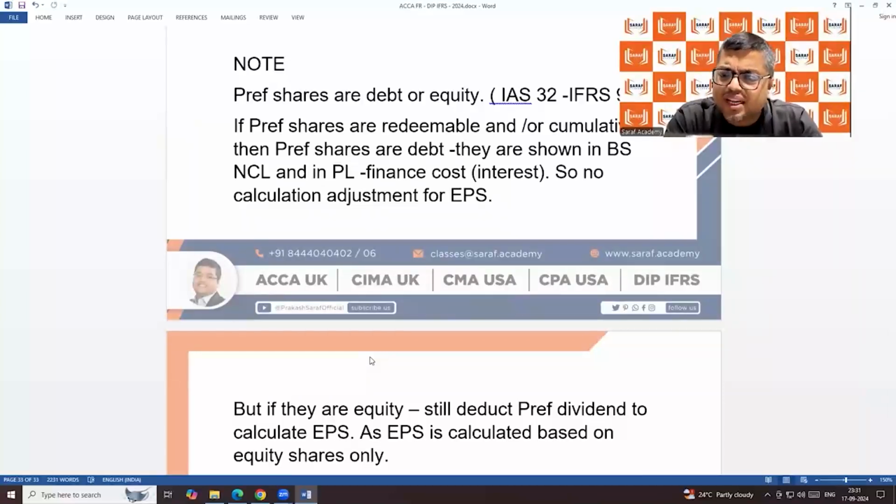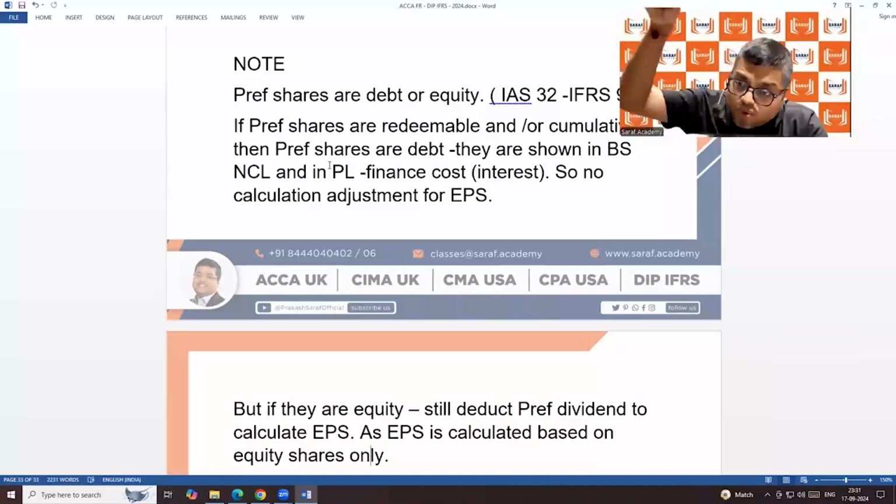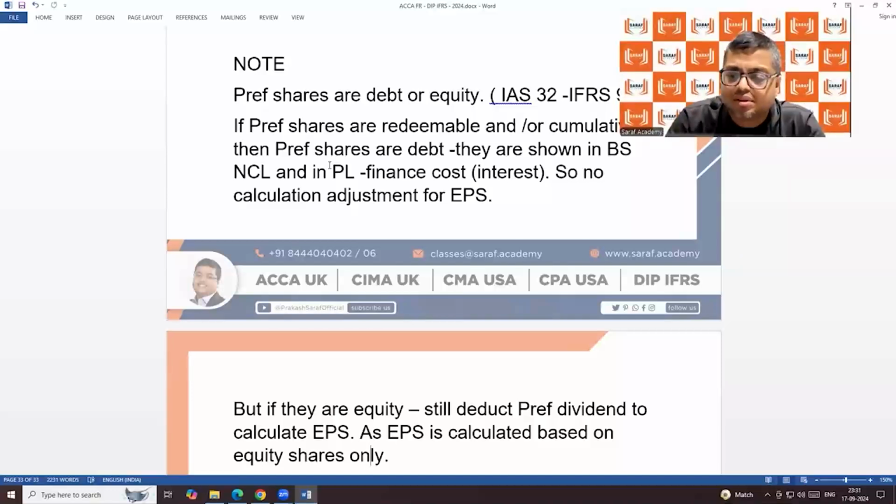Company can have preference shares. Are preference shares a debt or an equity? Please understand. If the preference shares are redeemable, you need to redeem them after 5 years, 10 years. Or if the preference share dividend is cumulative, meaning you have to pay the dividend anyhow. If the preference shares are cumulative or redeemable, then they are debt only. Then they are not equity, they are debt only.